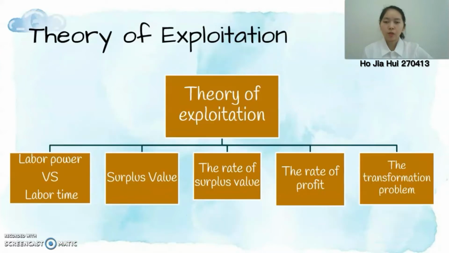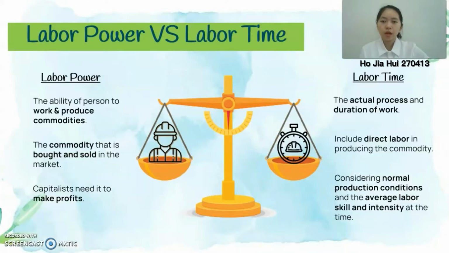The theory of exploitation includes labor power versus labor time, surplus value, the rate of surplus value, the rate of profit, and the transformation problem. The first is labor power versus labor time. Labor power can be defined as the ability of a person to work, and it is a commodity that is bought and sold in the market. In a capitalist society, the capitalist will need it to gain profit.